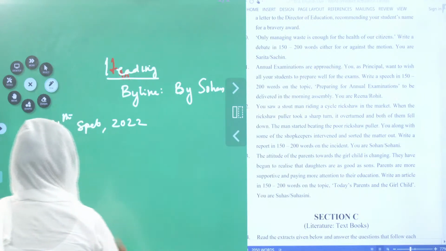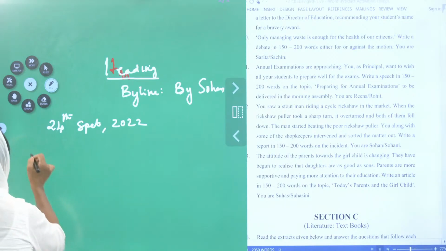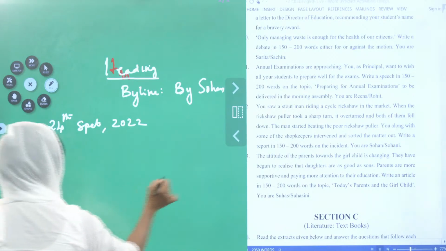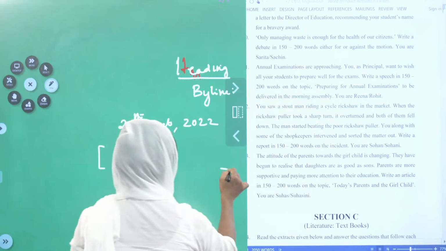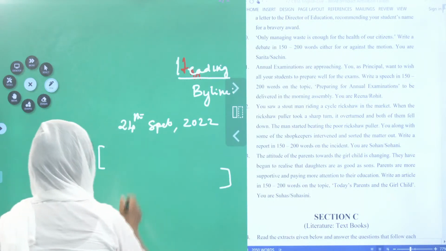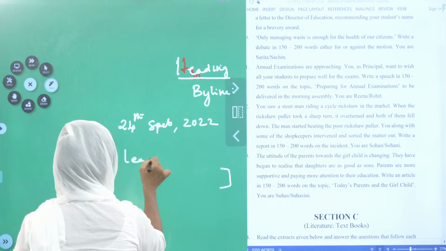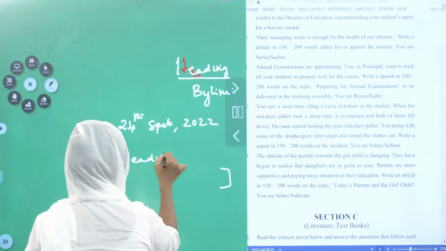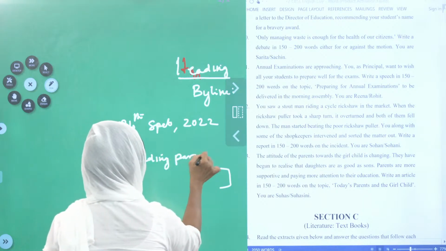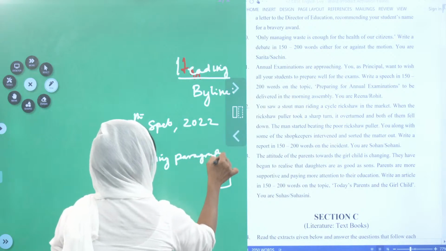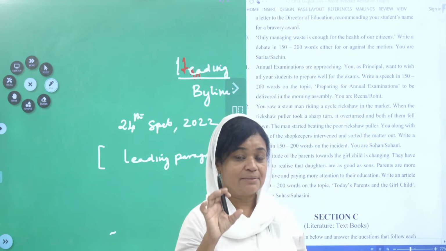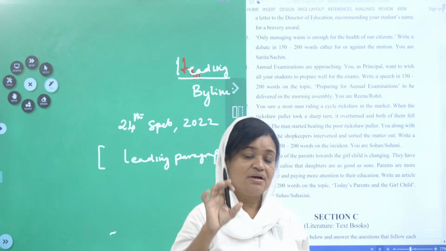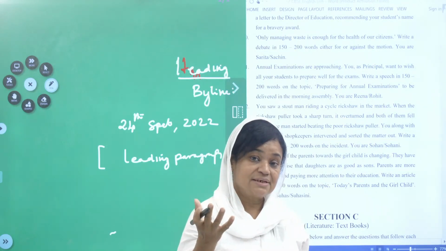Then the first paragraph will be of what? Here, the leading paragraph. Leading paragraph means the first paragraph should include what is the incident.